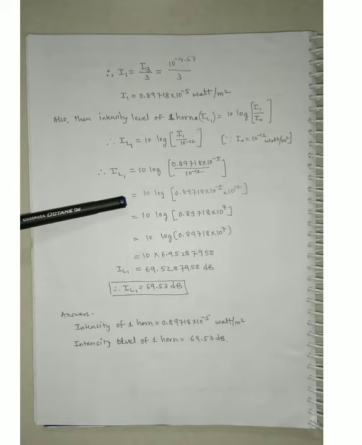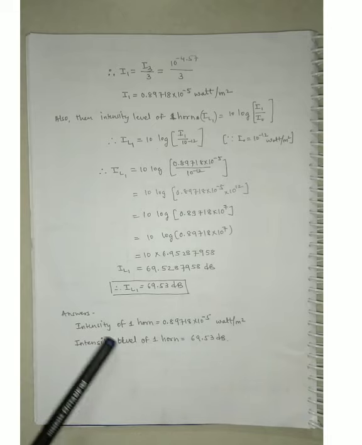And now guys, we have the calculator. You have the right to use a calculator. So ultimately use a calculator after this stage. Directly you will get the answer, that is 69.53 decibel. The steps are not necessary, because you have the permission to use a calculator. Okay, so guys, with the help of the calculator you will get the answer, that is intensity level 1 is equal to 69.53 decibel.